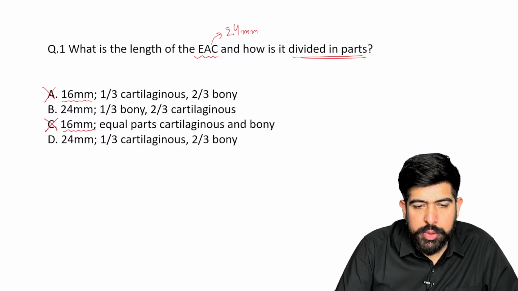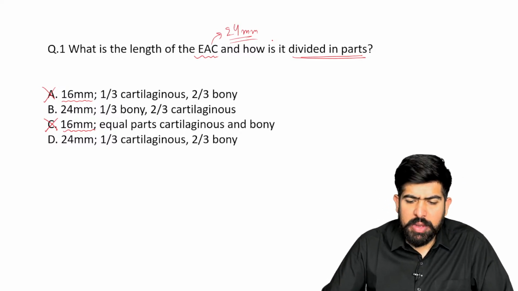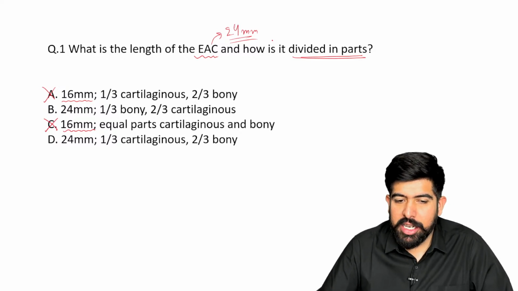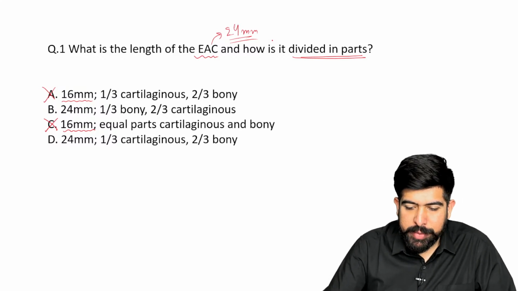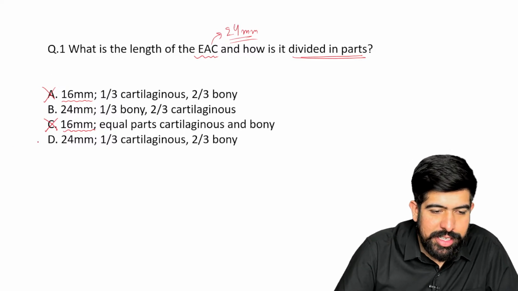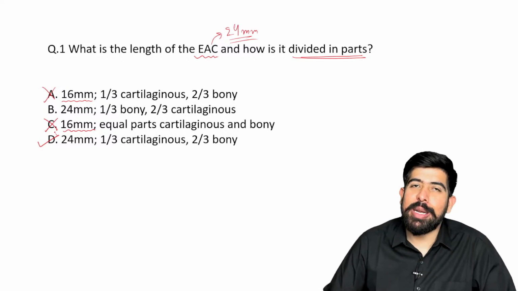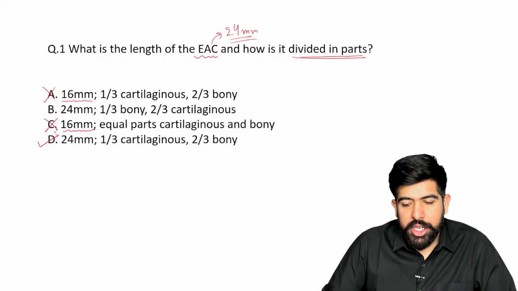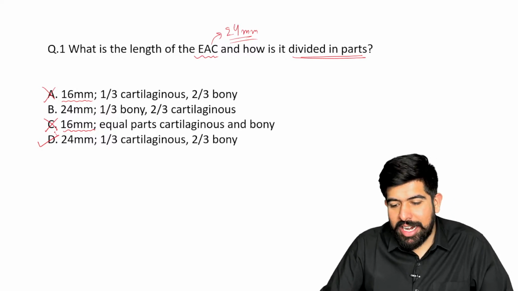So here there will not be any confusion. But where you are getting confused is in the bony and cartilaginous parts. Your answer should be here, the D, not the B. Please remember this. Everyone was going good and answered B, but you got confused about the bony and the cartilaginous.